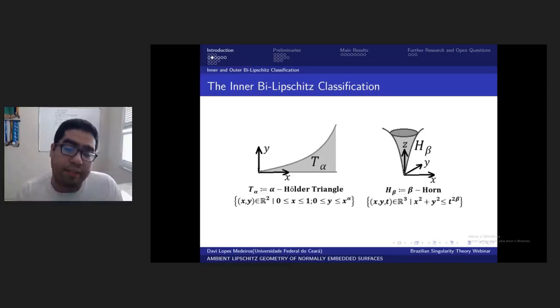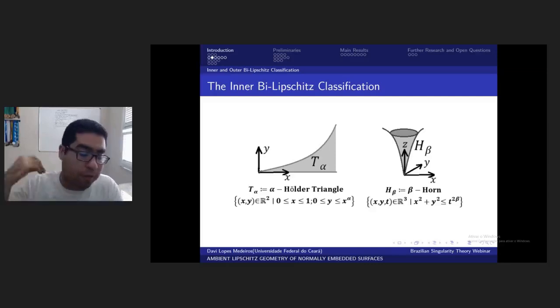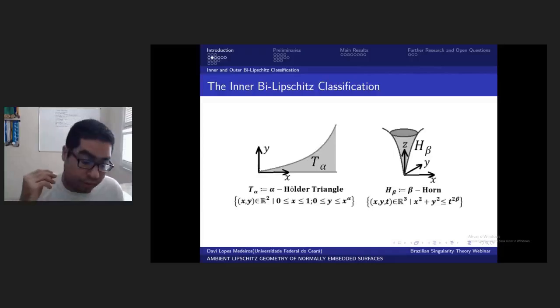And the work of Bill-Brahe states that every semi-algebraic surface germ can be written as a union of alpha Holder triangles and beta horns. Okay, he makes a very beautiful work about Holder complexes and so on, but that's the main idea, because these objects are very important because they describe completely the inner bilipschitz geometry of surface germs.